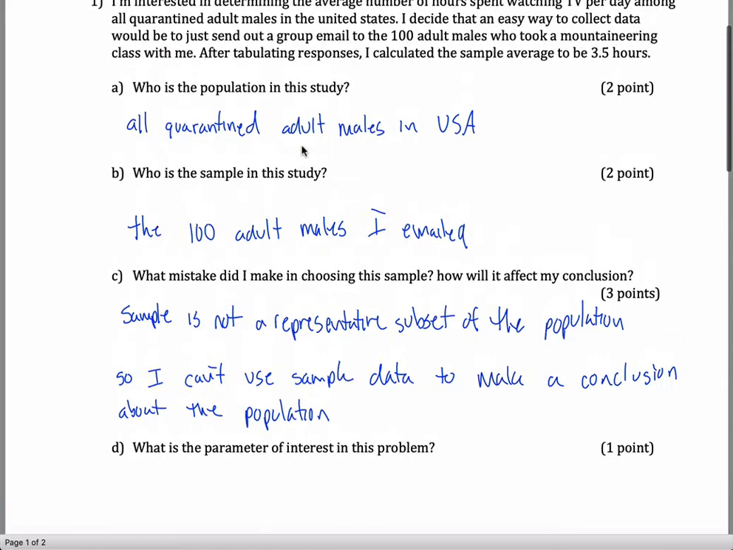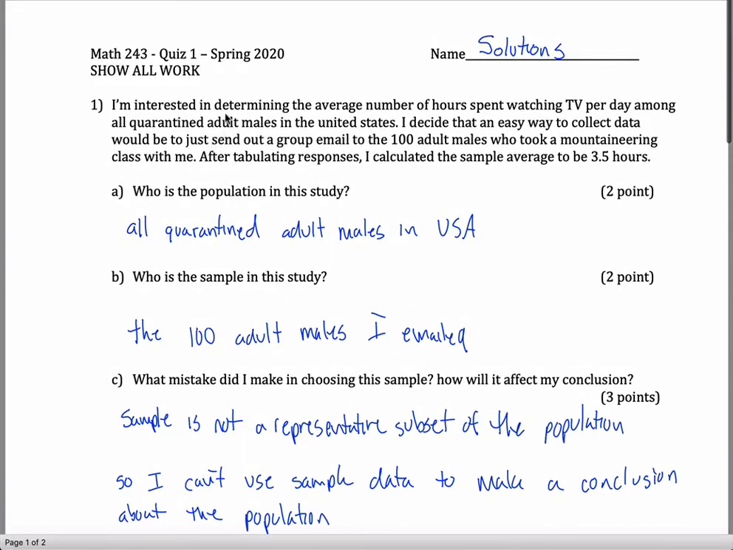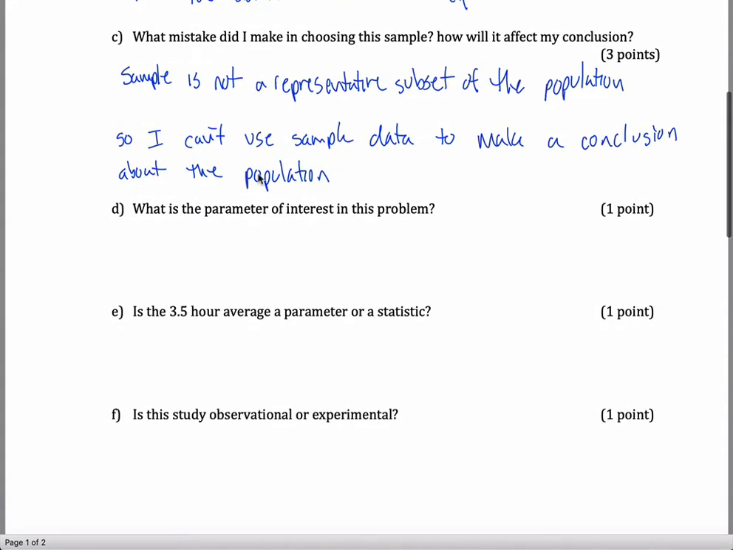The parameter of interest in this problem, the number that I'm interested in figuring out about the population, I'm interested in determining the average number of hours spent watching TV among all quarantined males in the United States. What is the parameter of interest? I don't know, population, average, TV, watching. Sure. That doesn't say TV. Try again. Population, average, TV, watching.